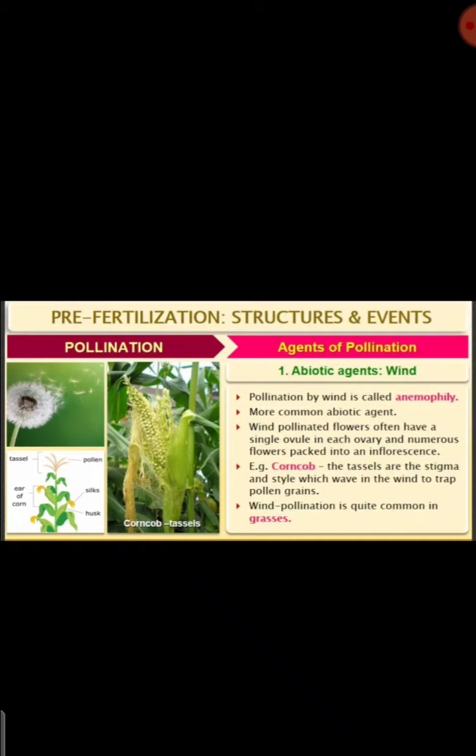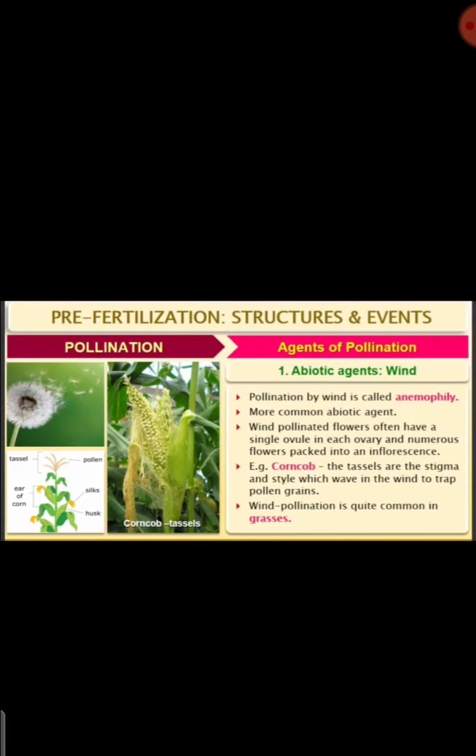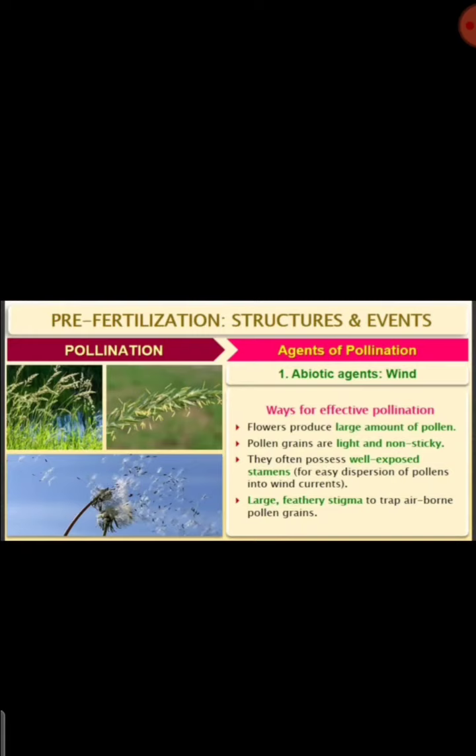Examples are grass and corn cob. They are present in cluster form. The pollen grains are free, non-sticky, and lightweight, because the wind has to carry them. All that we have studied. There is also a large amount of pollen.